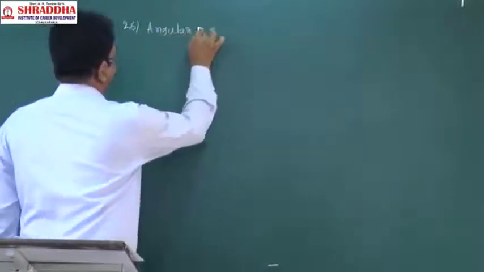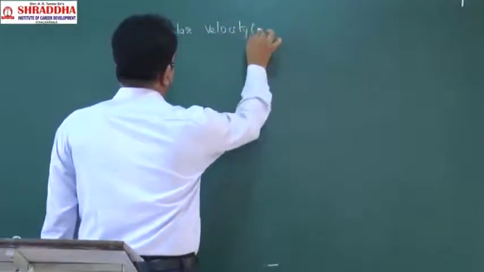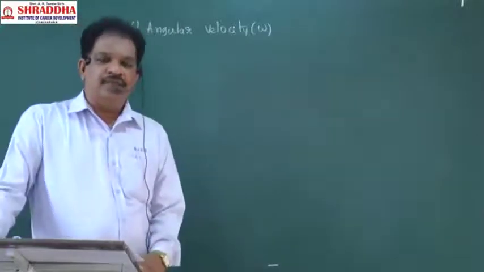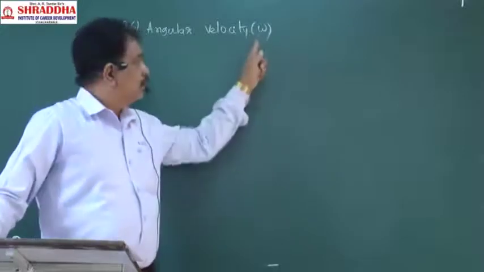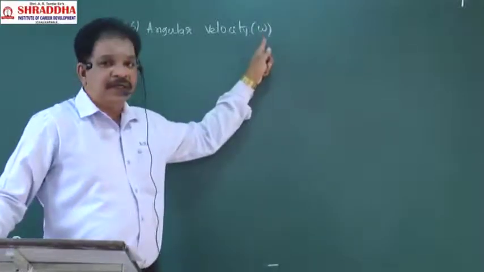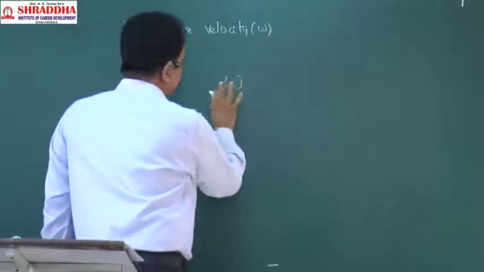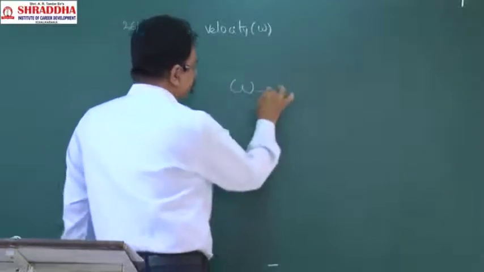Angular velocity. It is indicated by the letter omega. Angular velocity is indicated by the letter omega. This is the symbol, just like W, but not W. Omega.